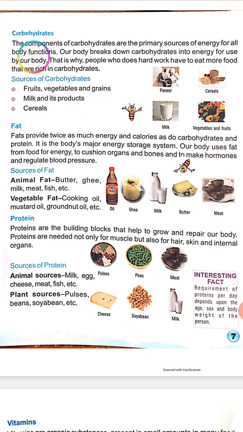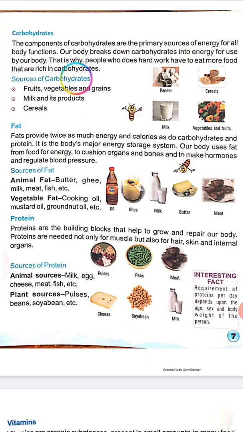First one, carbohydrates. Carbohydrates are the primary source of energy for all body functions.